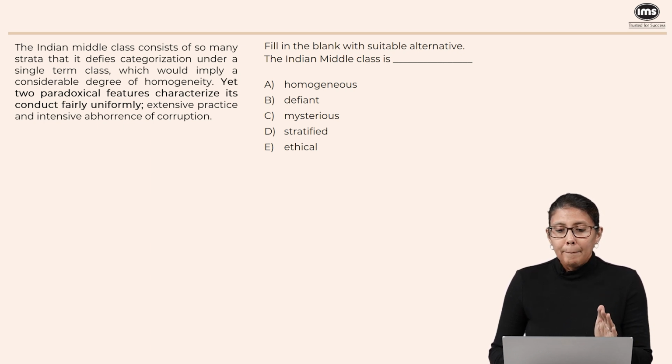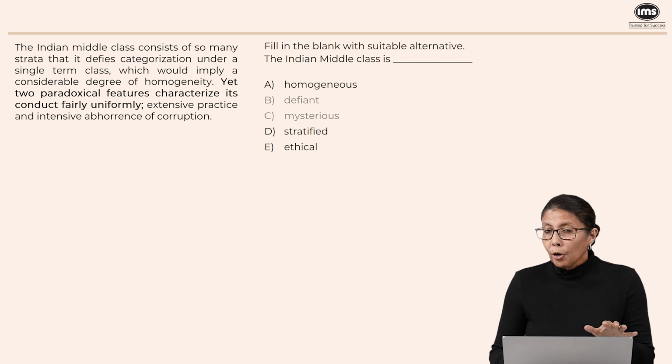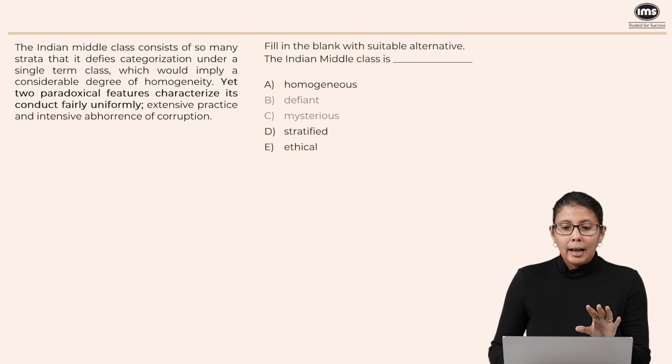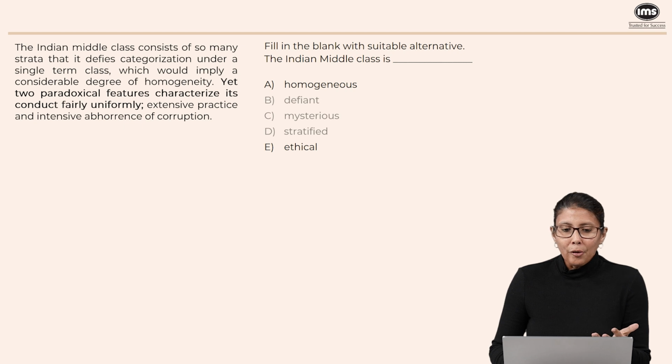So I keep option A. B, defiant, not mentioned, so that is out. Mysterious, not mentioned, so that is out. So I can happily eliminate options B and C, no problem here. D is where we'll have a problem. Stratified is kind of implied because it says that the Indian middle class consists of so many strata. But that is not the part that the author wants to focus on. And that is why we should not pick D. It is mentioned, but that is not the highlight of this paragraph. Ethical, definitely not, because it clearly says that they are corrupt. So I think option E is very easy to eliminate. So our answer is supposed to be option A, homogeneous or similar.